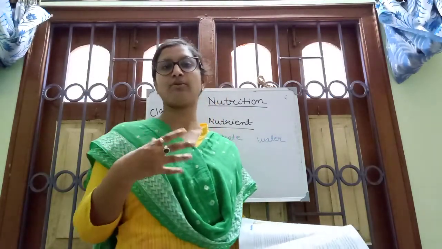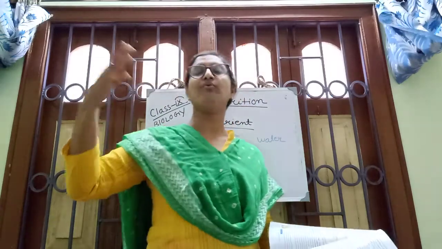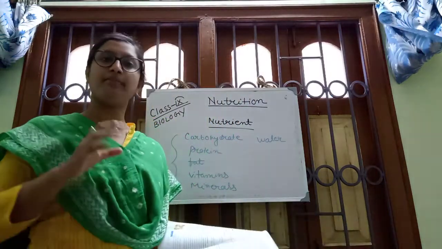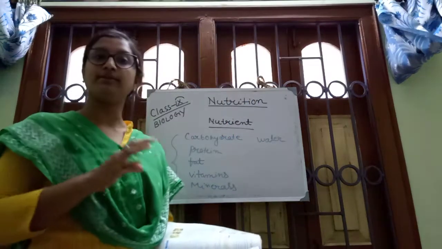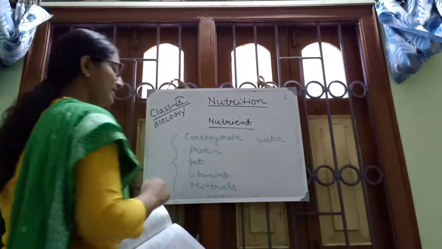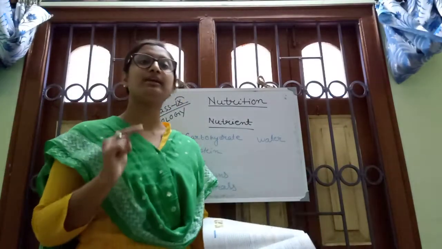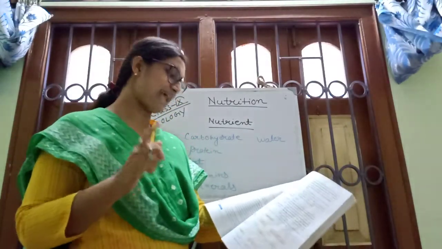Don't take too much carbohydrate, but carbohydrate is also needed in your body. But we need all six classes of nutrients in our body: carbohydrate, protein, fat, vitamins, minerals, and water.